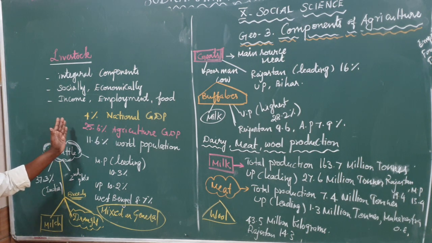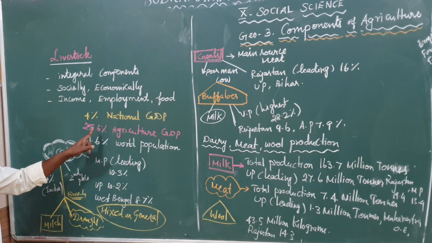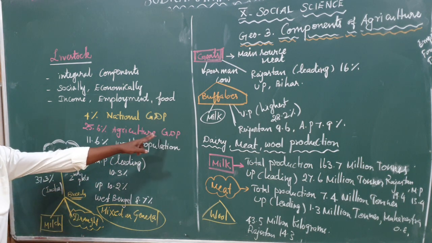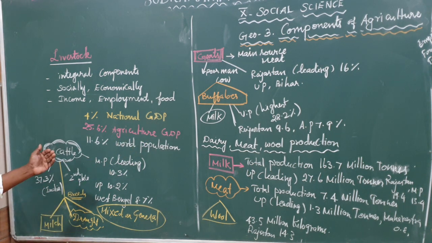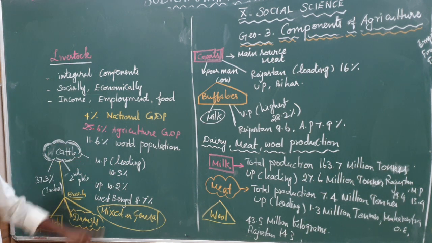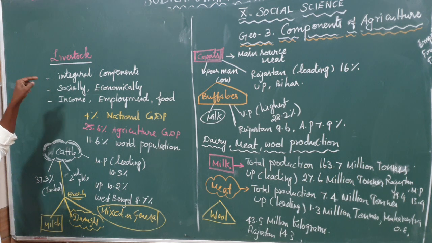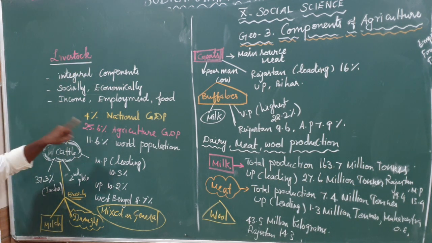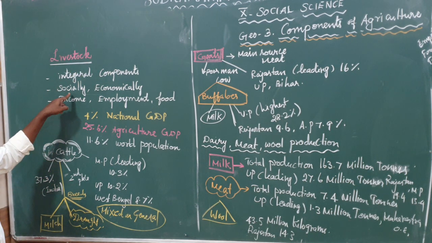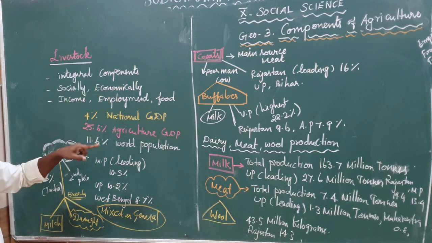Indian livestock contributes to the national GDP just 4%, and on the agriculture side, it provides 25.6% of the agriculture GDP. In the world population, the livestock share is 11.6%. So student, again remember: livestock means the integral components of the farming system. Second, it is socially and economically very important. What is the reason? I said already.